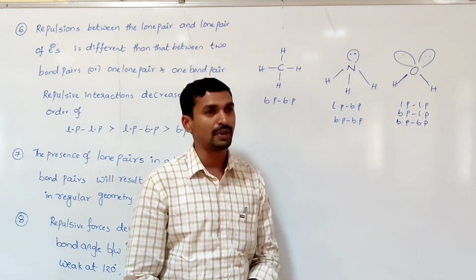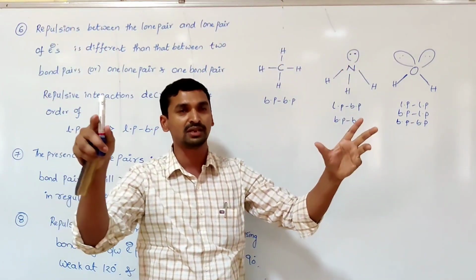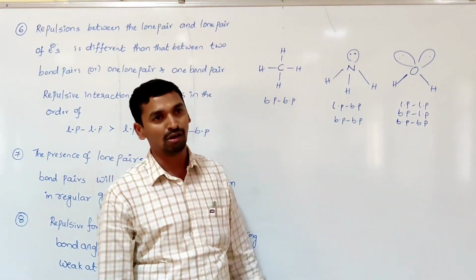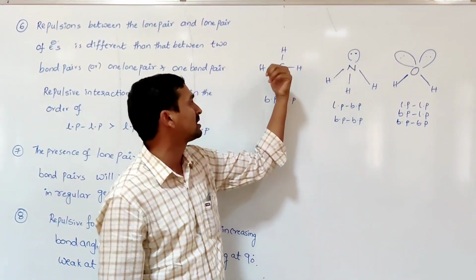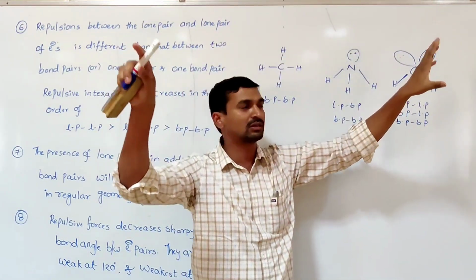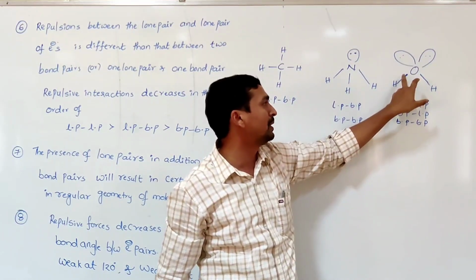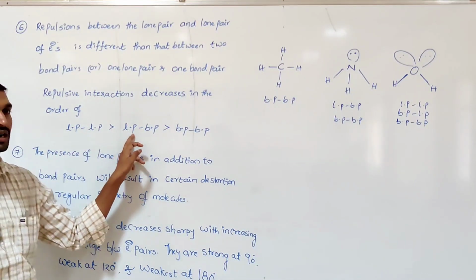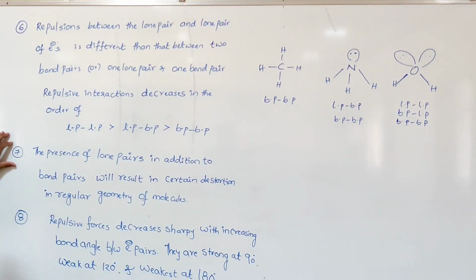But in the case of the lone pair, which is under the influence of only one nucleus, it can occupy more space. Due to occupying more space, it can easily interact with other bond pairs or lone pairs. That's why the lone pair always tries to interact to a greater extent compared to the bond pair. So when 2 lone pairs are there, they occupy more space and interact strongly. That's why lone pair–lone pair repulsions are always stronger than lone pair–bond pair, than that of bond pair–bond pair.